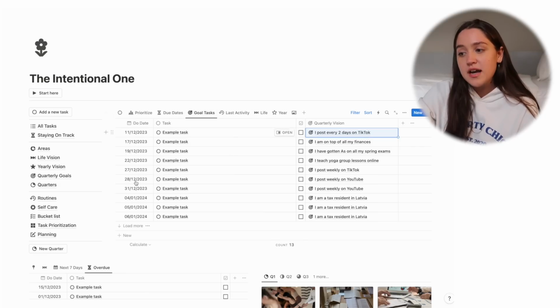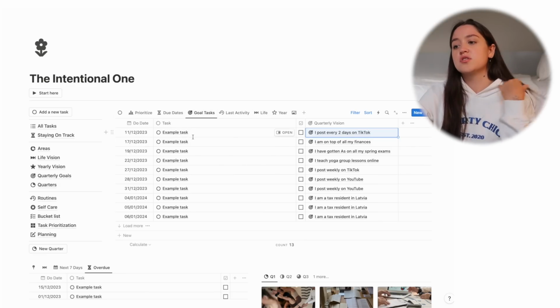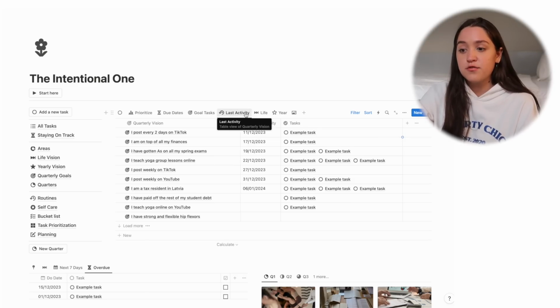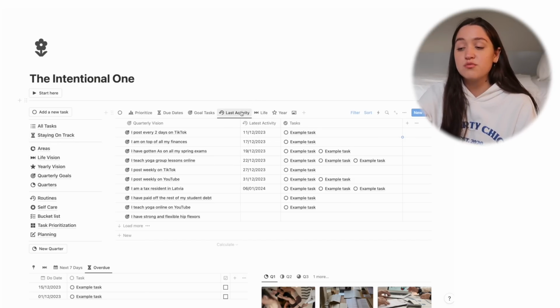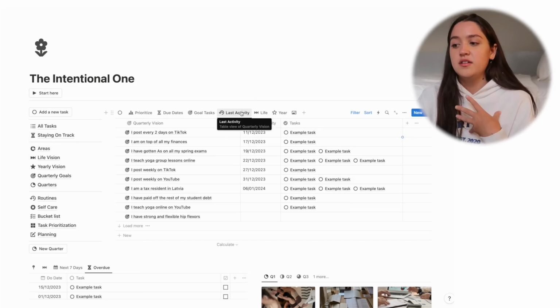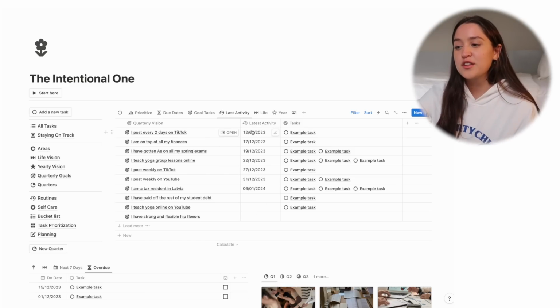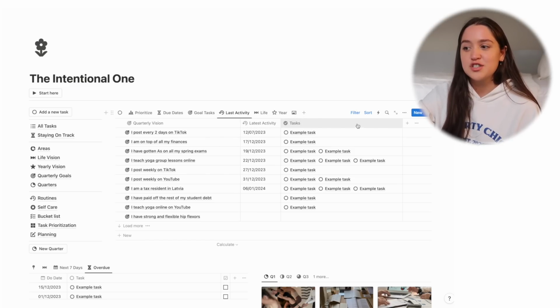Then we have the goal tasks. This is the same on all of them. This is just your tasks that are associated to a goal. Last activity. This comes from the staying on track, but I thought it was really important for the intentional one because you got to see like what have you not worked on in a very long time. So I thought this should be on the main page because it's something they should check quite often.